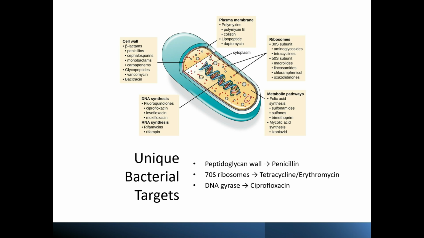Another is the difference in ribosomes. Bacterial ribosomes are smaller, 70S instead of our 80S ribosomes. Antibiotics like tetracyclines and erythromycin can block these bacterial ribosomes without affecting ours. A third example is DNA gyrase, an enzyme bacteria need to coil and copy their DNA. Quinolone antibiotics like ciprofloxacin stop this enzyme, preventing bacteria from multiplying. By aiming at these bacterial only features, antibiotics stop infections while keeping our cells safe.